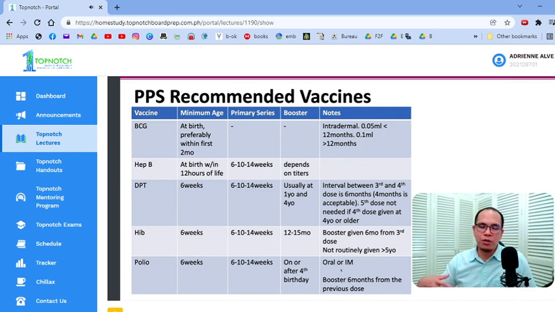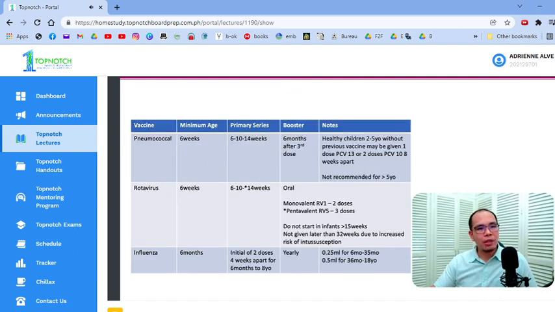Okay? So 6, 10, 14, and then after 6 months, usually nag-booster yan. Okay? So in the health center, what do they do? In strategy nila, tatlong oral, tapos nagbibigay sila ng isang injectable. Okay? Pneumococcal like HIB, it's not recommended for more than 5 years of age. Okay? For healthy children, 2 to 5, without previous vaccine, they may be given 1 dose of PCV13 only.